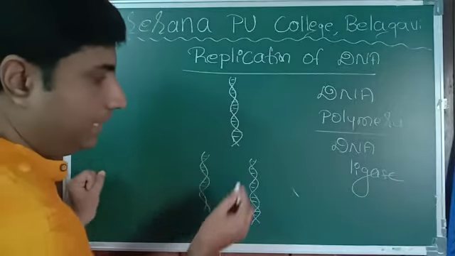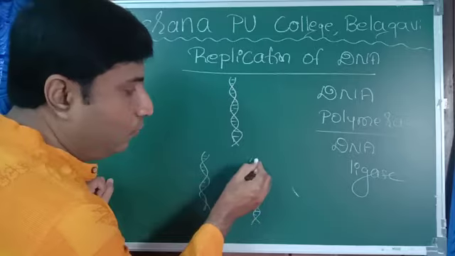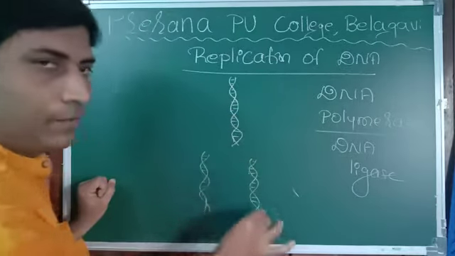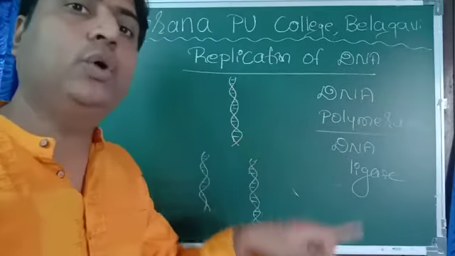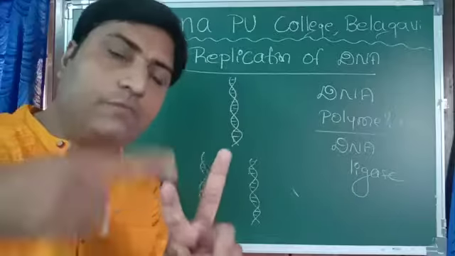Now in the daughter DNA there are two strands. Each DNA contains two strands. One strand comes from the parent and one is newly formed. Out of two, one is retained, conserved from the parent.